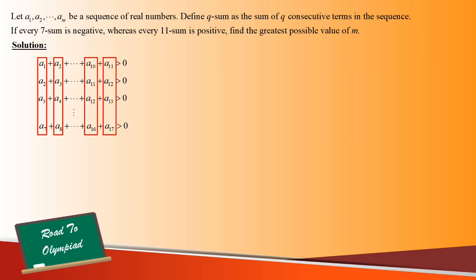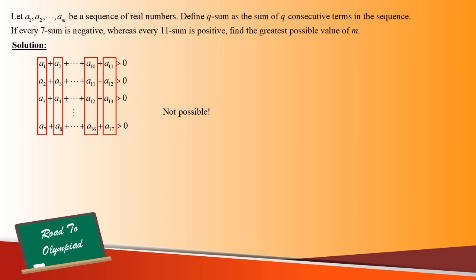Viewing horizontally at each of the 11 sums, the sum of all the numbers here should be positive. However, when we view vertically at each of the 7 sums, we find out that the sum of all the numbers here is negative instead. Thus, we reach a contradiction when there are 17 terms.